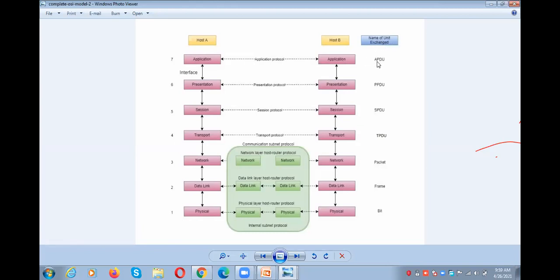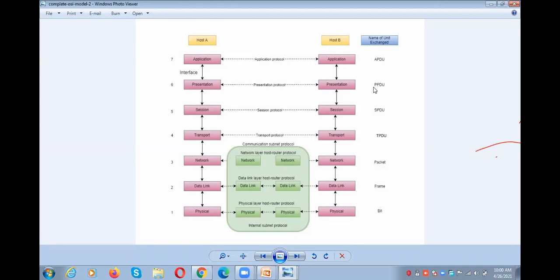This is APDU, meaning the data unit exchanged between the sender's application layer and the receiver's application layer. APDU means application layer, presentation layer data unit.